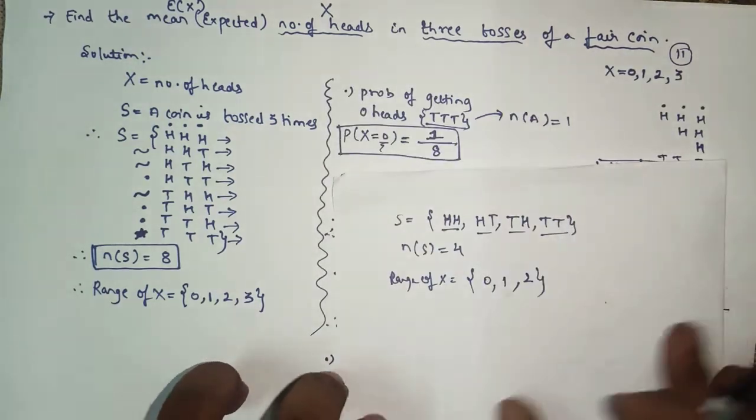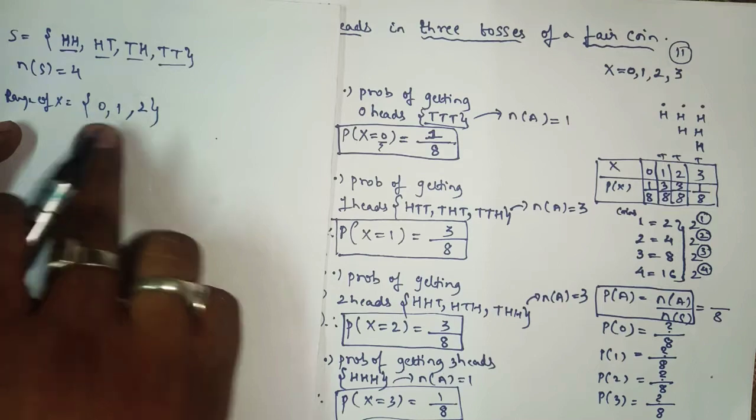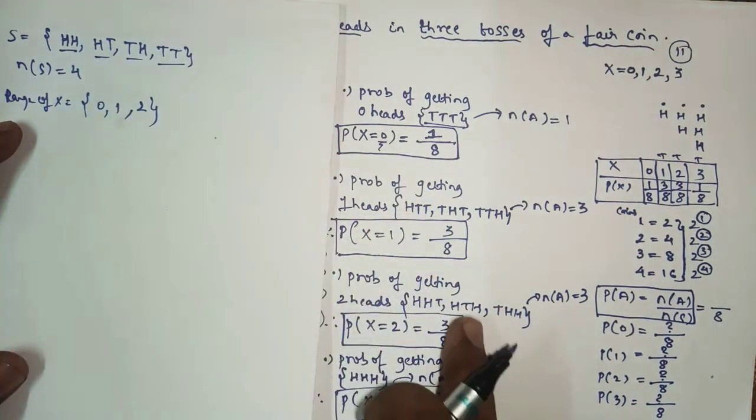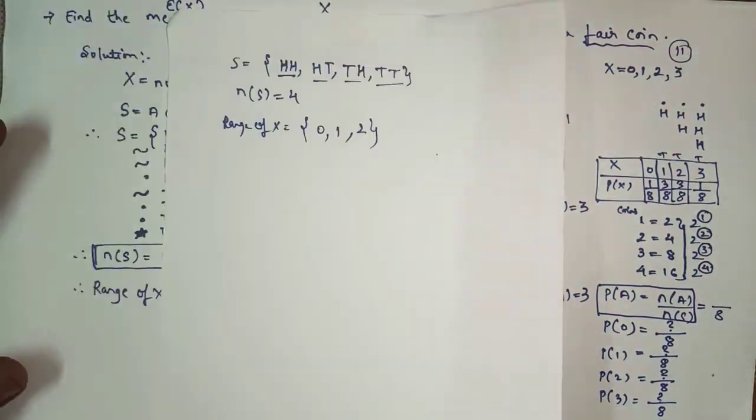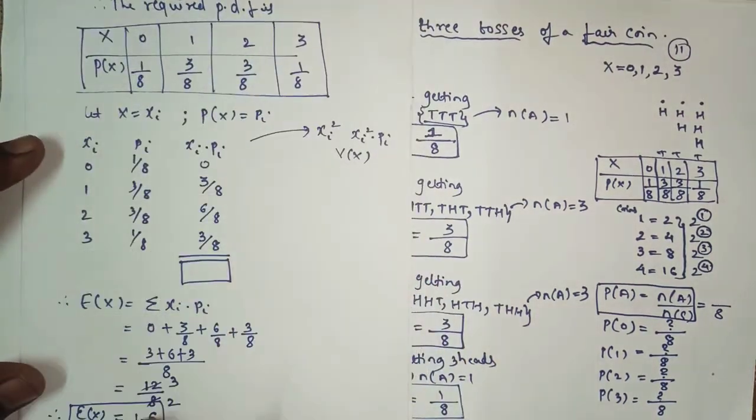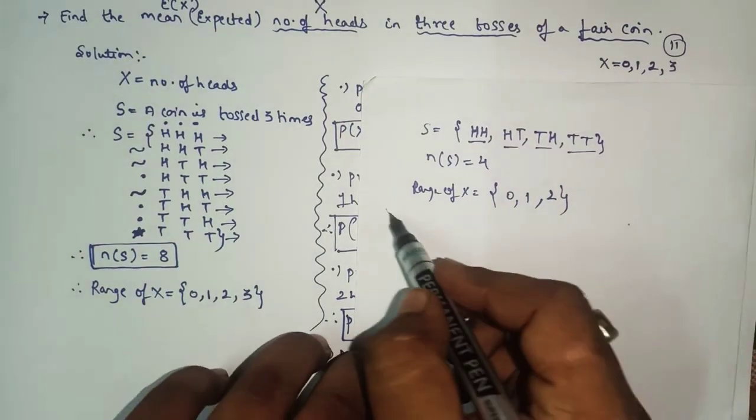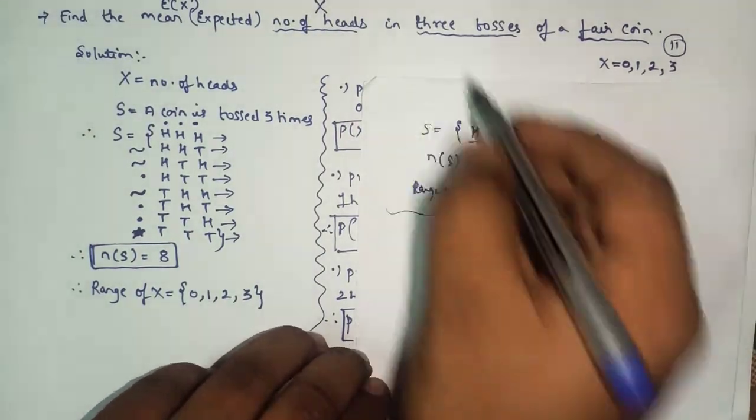And then the rest you have to find like this only: probability of getting 0 heads, probability of getting 1 head, and probability of getting 2 heads. After that you will find the required PDF, and then you will find the expected value. Same, suppose it is replaced by 4.